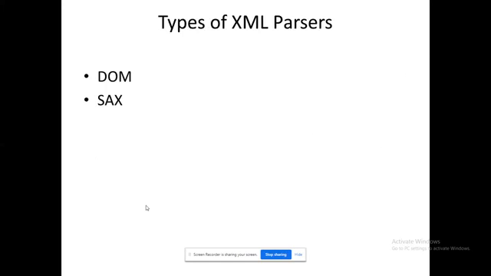Okay. So first one is DOM that already I have conveyed to you. Second one is SAX. DOM, document object model. SAX is nothing but simple API for XML. So that is the idea. Simple API for XML. So document object model that we are going to see in today's session. SAX I will show you in the next session.